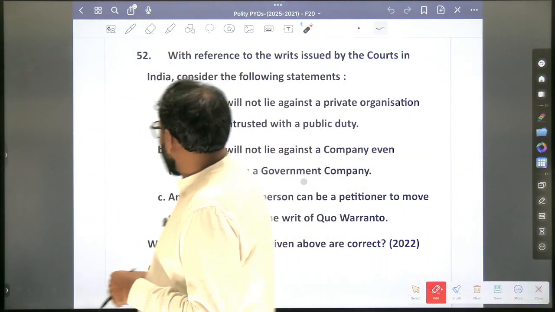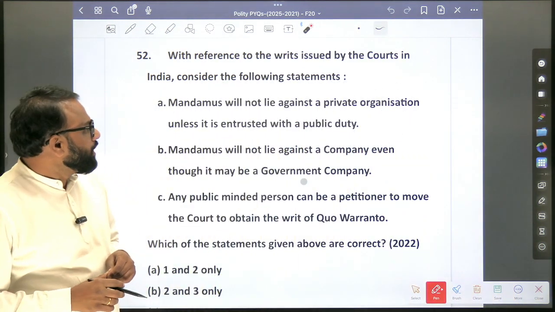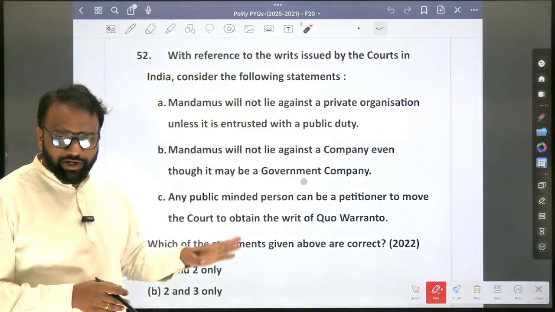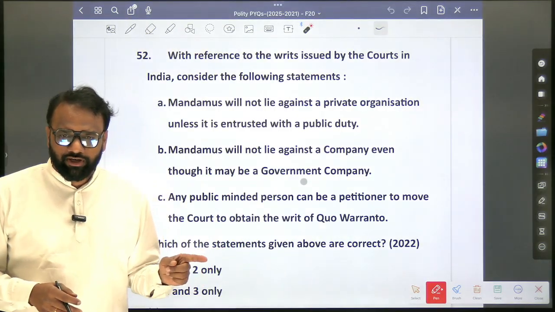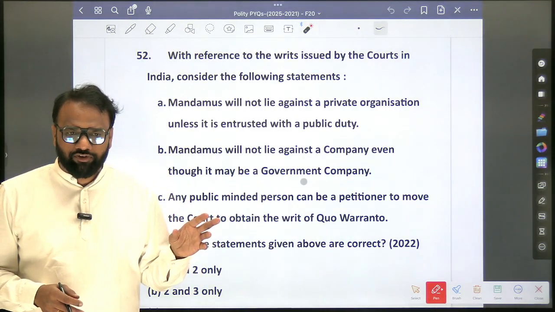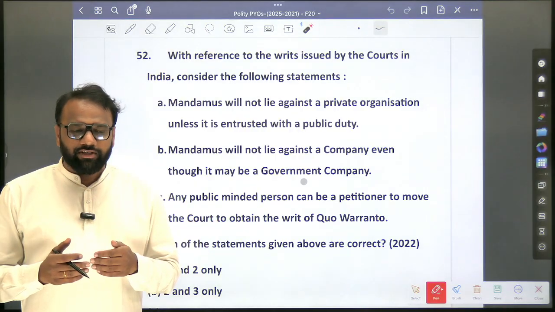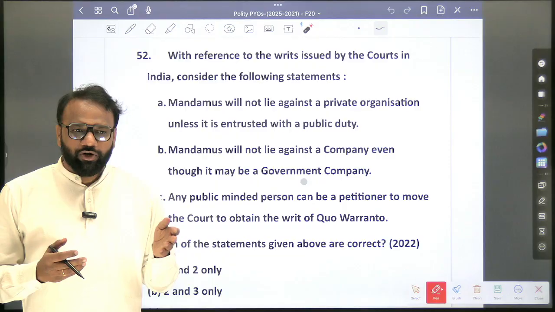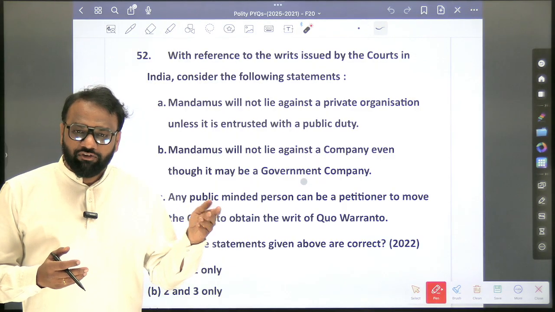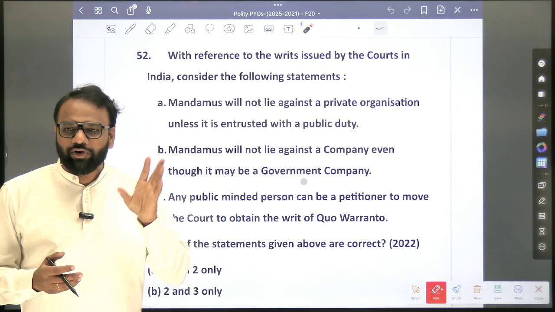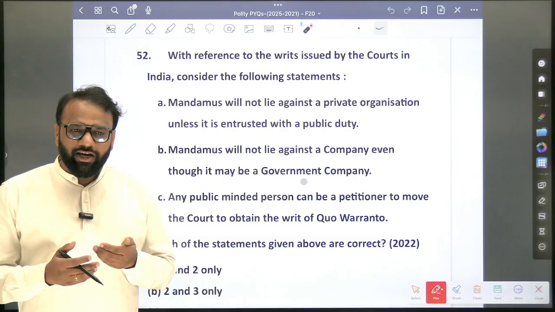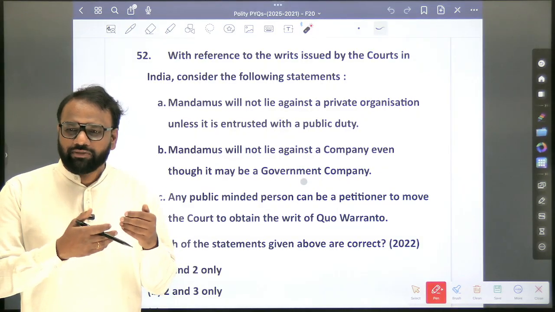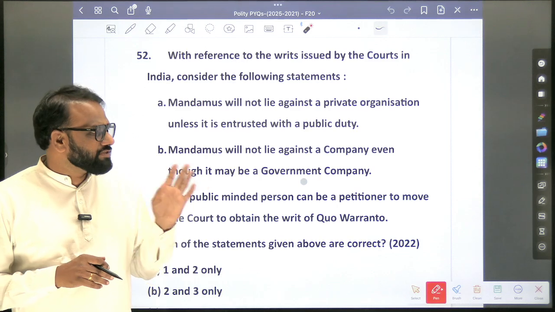So, with reference to the writs issued by the courts in India, consider the following statements. Again, see, this is a 2022 question. In 23 there was a question on writs. Probably in 2024 also there was a question on writs. It means in the past 4 to 5 years there has been a repeated focus on writs. If you go beyond 2020, 2019, 18, 17, 16, 15, 14, there has been no single question on writs. It means now the trend is on writs. So the same questions related to writs might reappear. Hence very important.